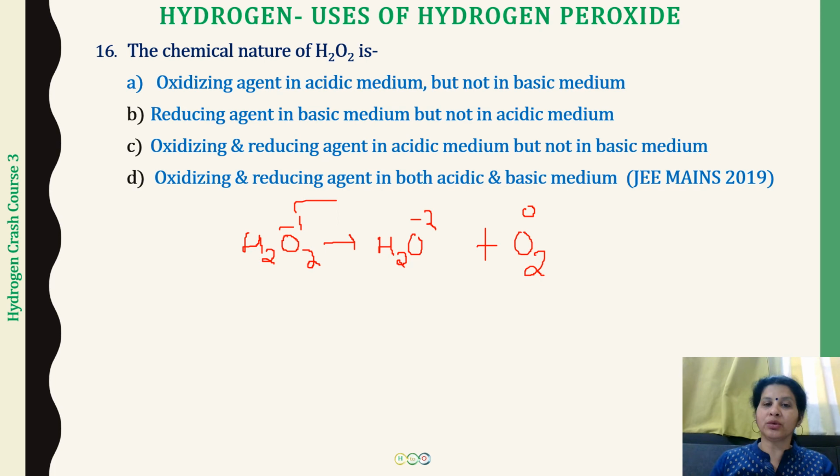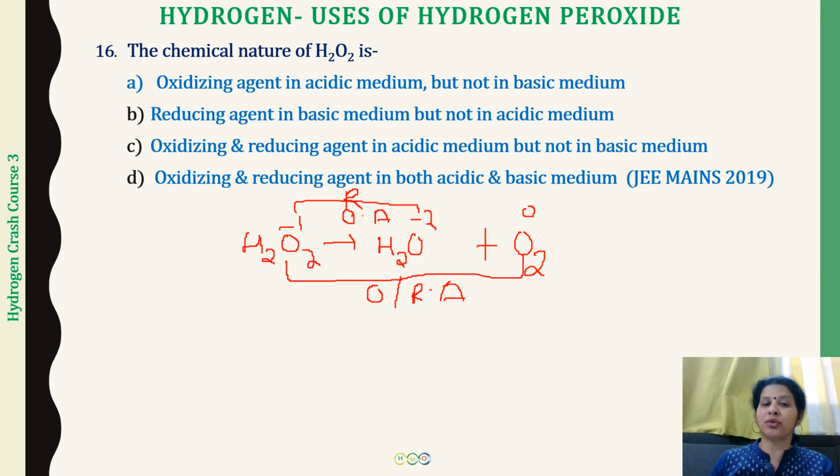So from -1 to -2, what is happening to hydrogen peroxide? It is going to be reduced. So wherever in the reactions hydrogen peroxide is getting converted into water, what is it going to act as? It will be acting as an oxidizing agent. And if we see this other part, there is an increase in oxidation number, so hydrogen peroxide is getting oxidized. So it will be acting as a reducing agent. Wherever in the products you see that oxygen is being evolved, please remember that hydrogen peroxide will be acting as a reducing agent.